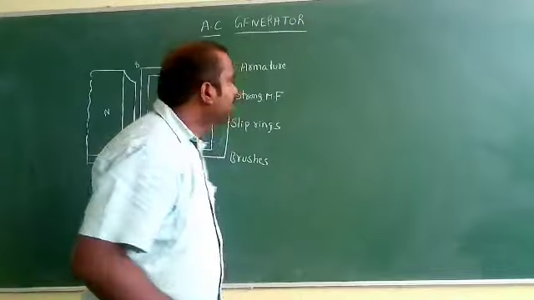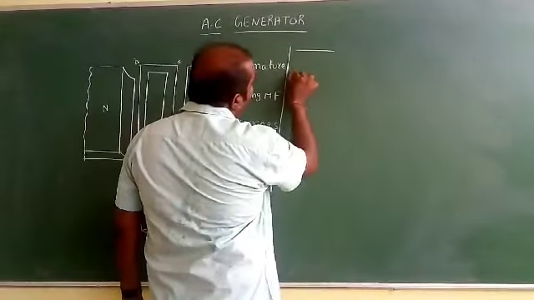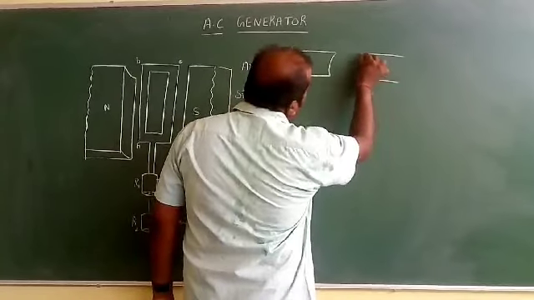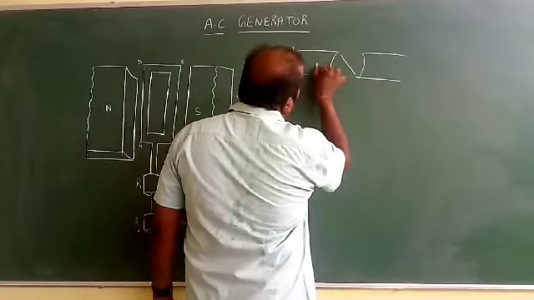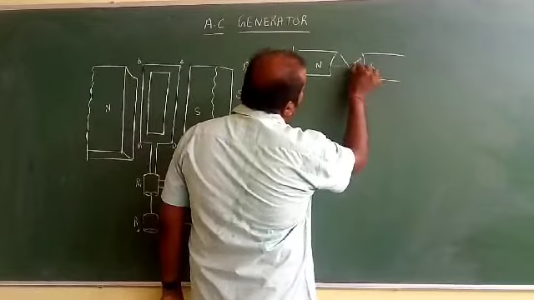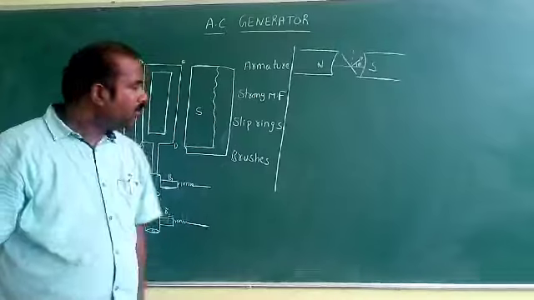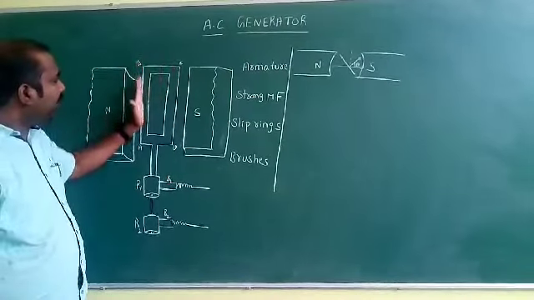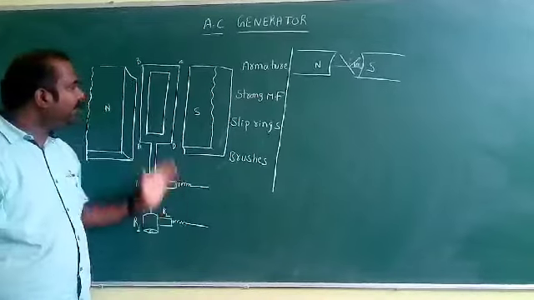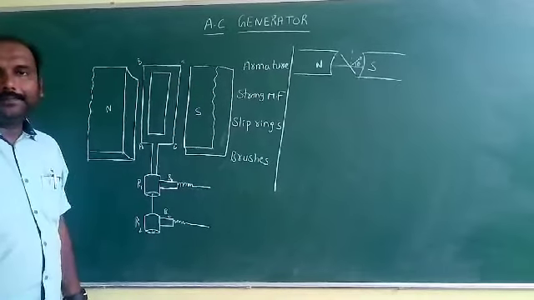Now I am redrawing the diagram. This is north, this is south, this is the field direction, this is the normal, and it makes an angle theta. The plane of the coil is always perpendicular to the magnetic field, so the normal is along the magnetic field.